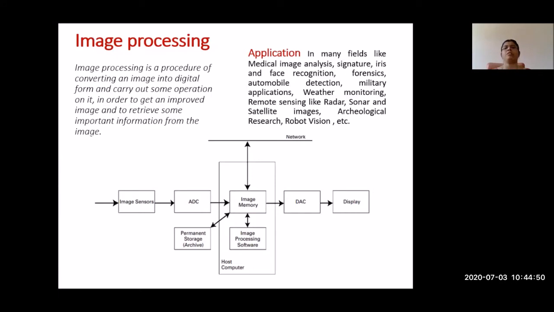So basically, we are going to do the image processing, and this is the general block diagram for the image processing. Once we capture any image, that image is given to an ADC converter. The images are captured either through a sensor or a photographic camera and given to the ADC converter. Now the analog image is converted into a digital image through intermediate steps called sampling, quantization, and so on.